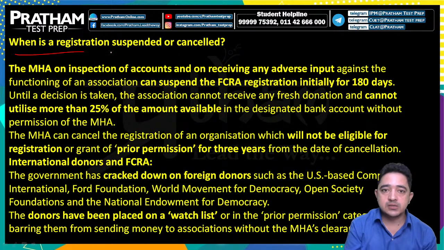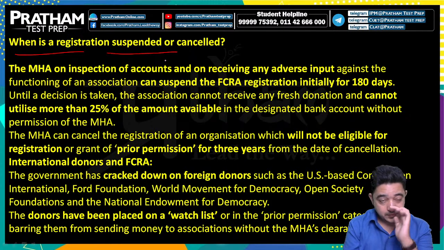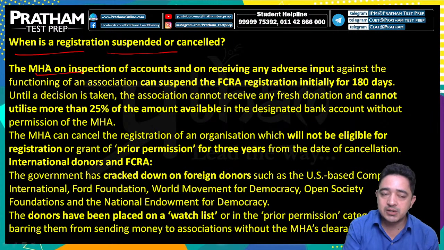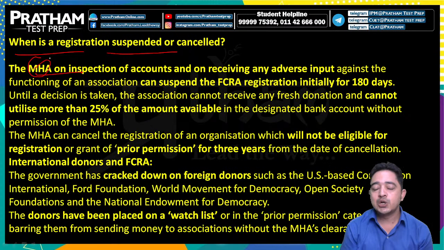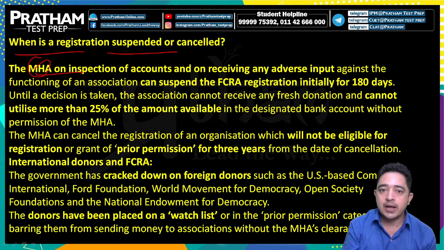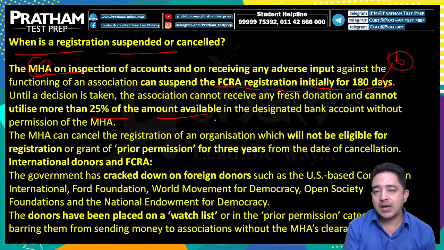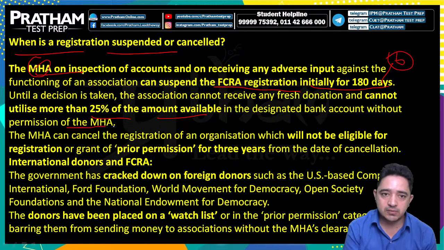Okay, when is the registration suspended or cancelled? The MHA, on inspection of accounts or on receiving any adverse input against the functioning of an association, can suspend it. The Ministry of Home Affairs has sovereign authority to cancel the registration of any NGO, and can suspend the FCRA registration initially for 180 days, which means 6 months. Until a decision is taken, the association cannot receive any fresh donation and cannot utilize more than 25% of the amount available in the designated bank account without permission of the MHA.